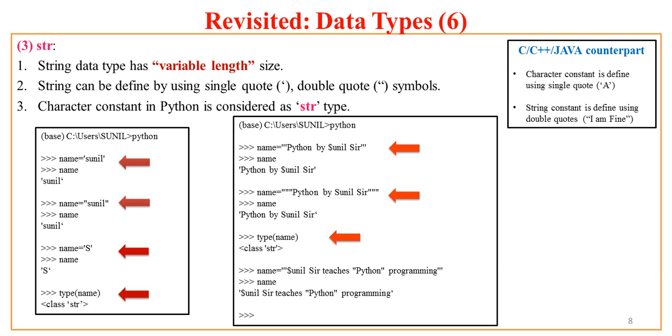Now suppose I want to assign a string which has a word which should be enclosed in double quotes. That can easily be achieved by putting the string in triple single quotes.